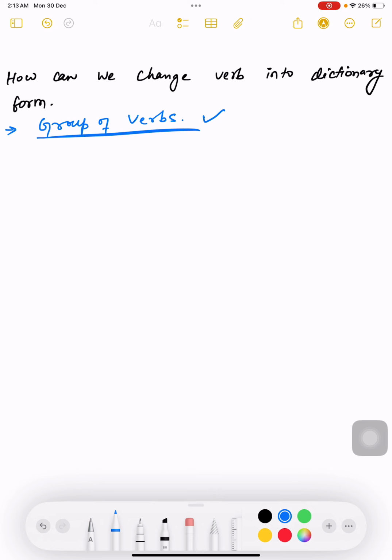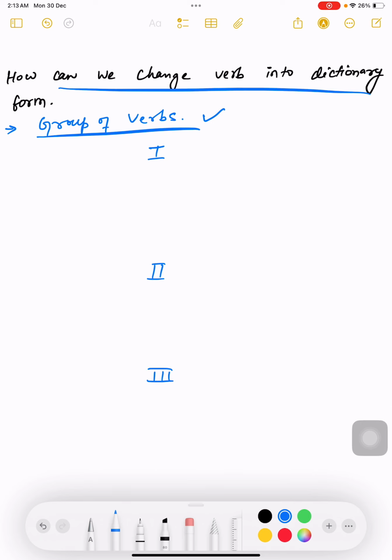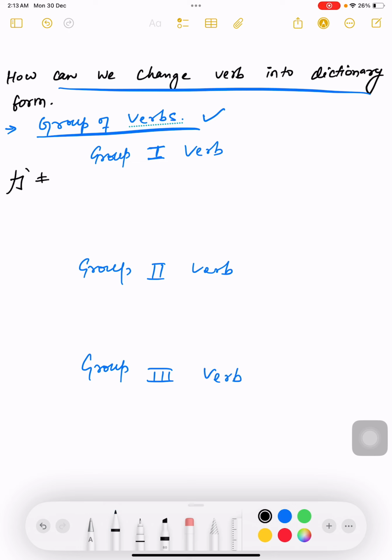So here I am dividing the verbs into three categories: group 1, group 2 and group 3. In this topic, I am telling you how we can convert the verb into dictionary form. In group 1, I am writing the verbs kakimasu, kaimasu, tachimasu.